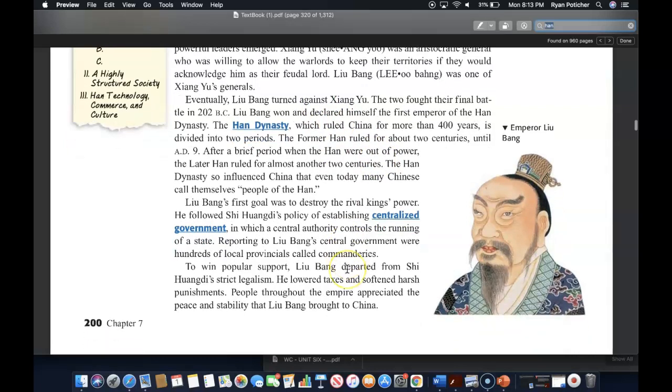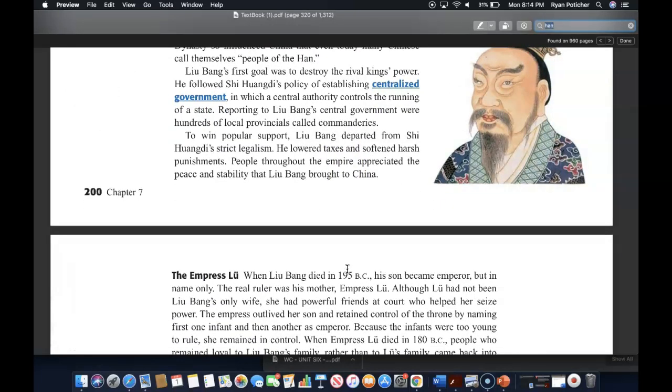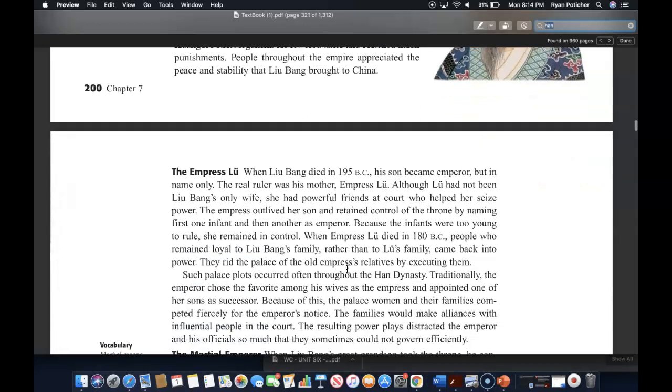Liu Bang's first goal was to destroy the rival kings' power, so he followed Shi Huangdi's policy of establishing centralized government, in which the central authority controls the running of a state. Reporting to Liu Bang's central government were hundreds of local provinces calling themselves commanderies. To win popular support, Liu Bang departed from Shi Huangdi's strict legalism. He lowered taxes, softened harsh punishments, and people throughout the empire appreciated the peace and stability that Liu Bang brought to China. Let's go to the next section here.